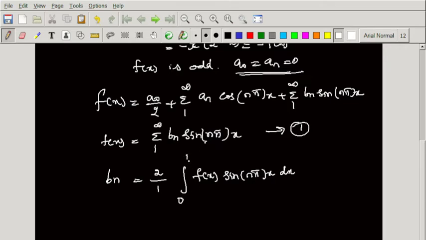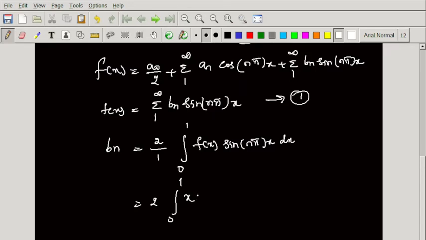So l equal to 1 and f of x is x into x minus 2. So bn equals 2 into integration 0 to 1 of x square minus 2x into sine of n pi of x into dx.